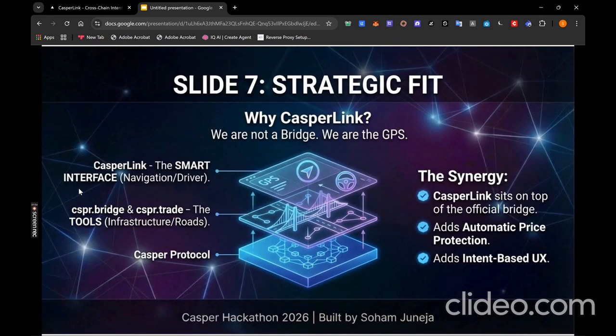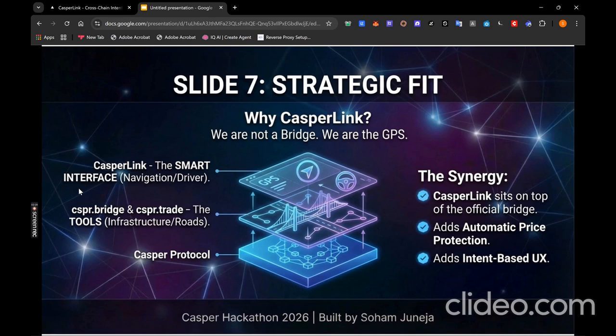Now you might be thinking, Casper just announced CSPR.bridge and CSPR.trade. Why do we need CasperLink? Great question. CasperLink doesn't compete with those, it extends them. Think of it this way. CSPR.bridge and trade are the tools, the infra, and CasperLink is a smart interface that uses those tools intelligently. Without CasperLink, users will still navigate the bridge manually, calculate amounts, and execute swaps. With CasperLink, they express just intent, and the system coordinates everything behind the scenes, choosing the best bridge, best DEX, best route, all while protecting them with Oracle-verified prices.